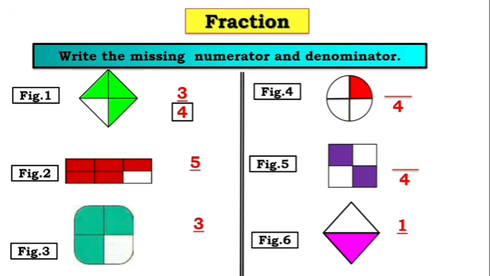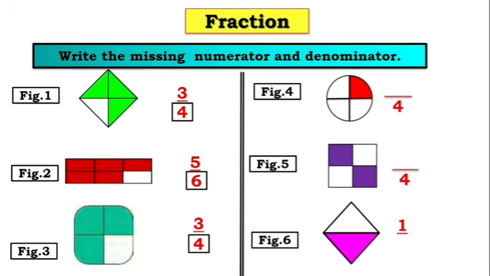Now in figure 2, there are 6 equal parts and 5 parts are colored. So 5 is the numerator and 6 is the denominator. In figure 3, there are 4 equal parts and 3 parts are colored. So here 3 is the numerator and 4 is the denominator.